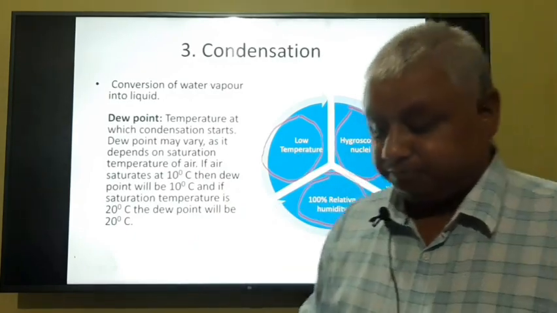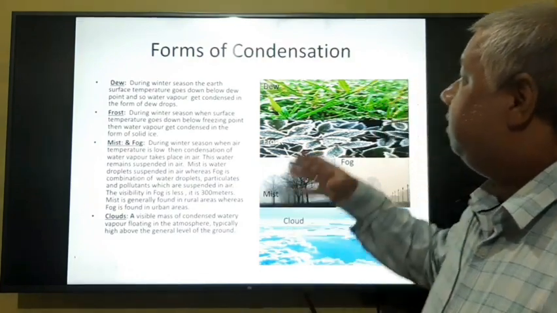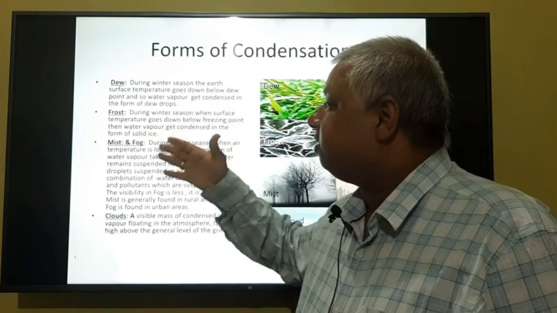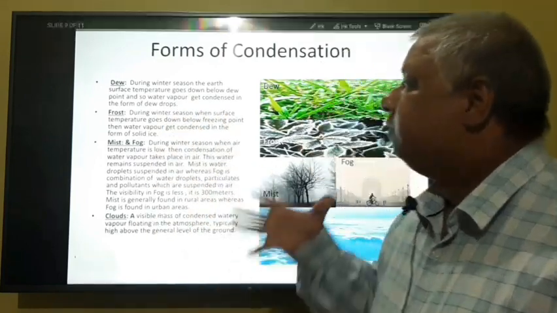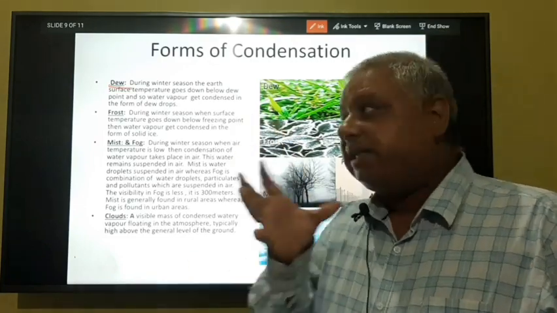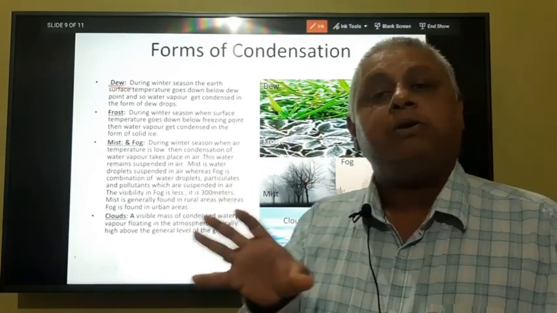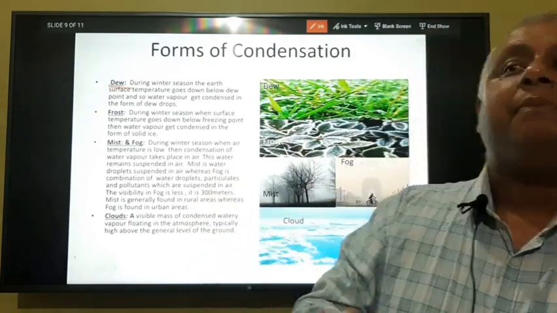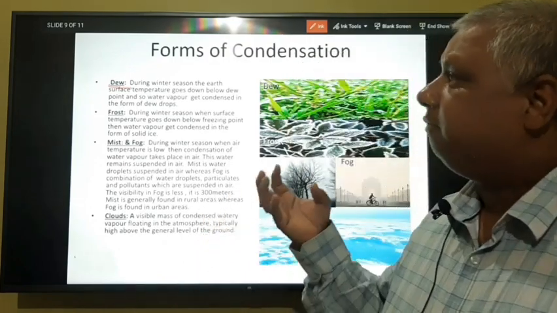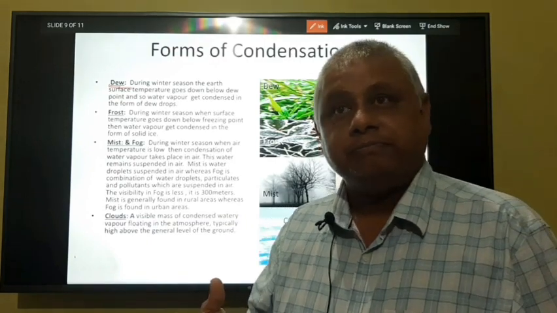Now, next, forms of condensation. The condensation may be of various types such as dew, frost, mist and fog, and clouds. So, what is dew? Dew means when surface temperature goes down below dew point, then water vapor present in the atmosphere gets condensed in the form of water, which is also known as dew drop.